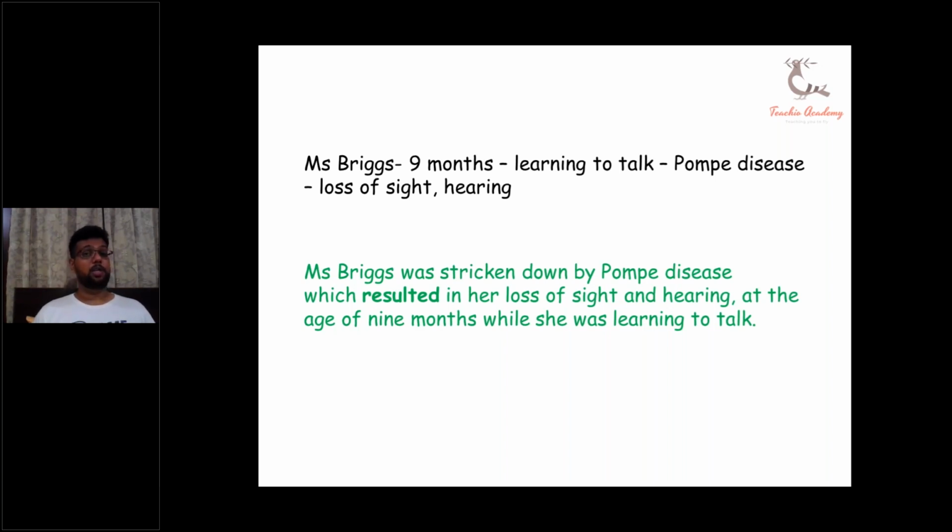We will not use a punctuation mark with which resulted in, because resulted in is in a running form. It is a running sentence. It is not just a direct connector. So this is how the correct usage of which resulted in is, and this is how you can transform your case note in another beautiful full form. As some of you told me that we want to avoid the word suffer, if you want to avoid the word suffer, then you have to come up with other words also, like stricken down.